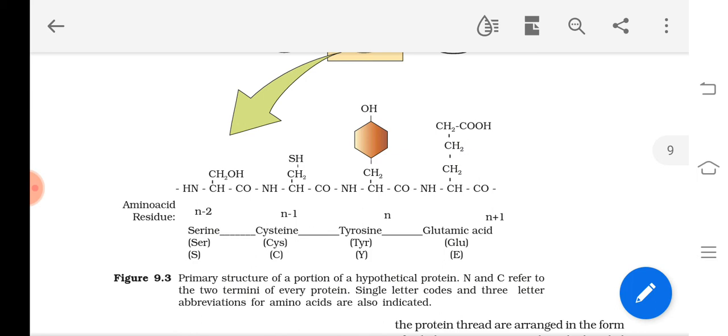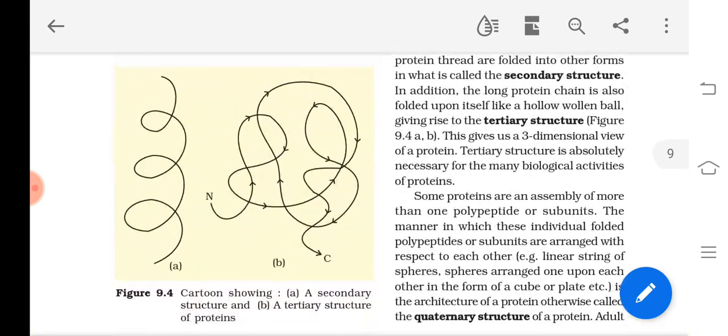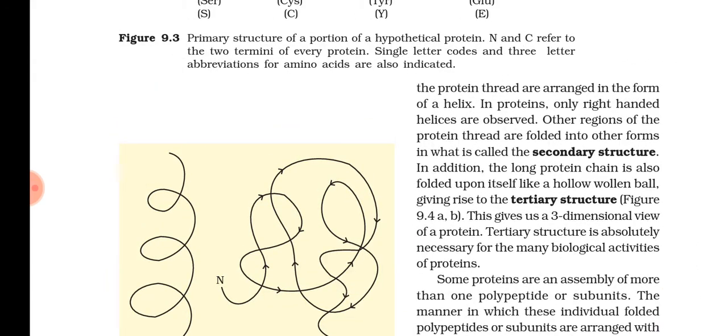You can see here in one polypeptide chain tyrosine, cysteine, serine, glutamic acid, likewise many amino acids, joined by the CONH group peptide bond, and they form a linear chain. And secondary structure explains what? Its arrangement in the 2-dimensional way, how each polypeptide chain is arranged in the 2-dimensional way.